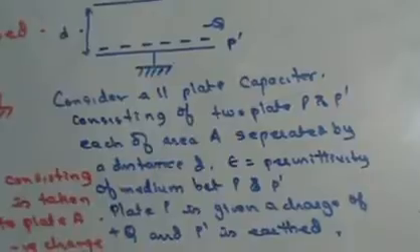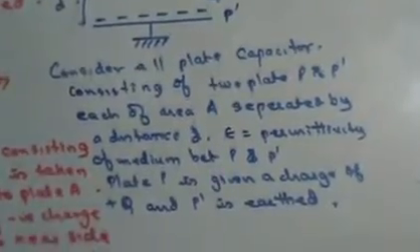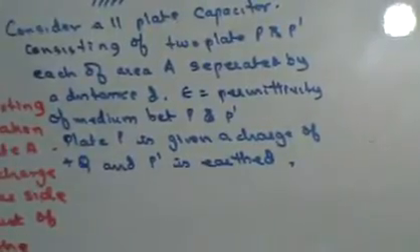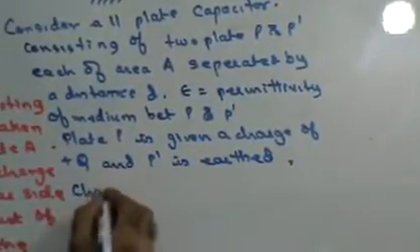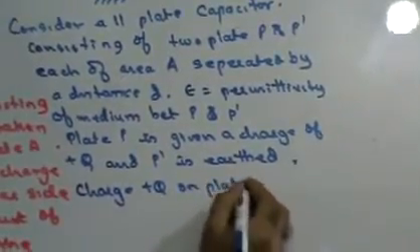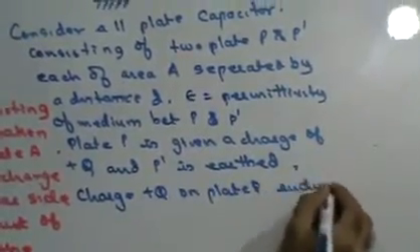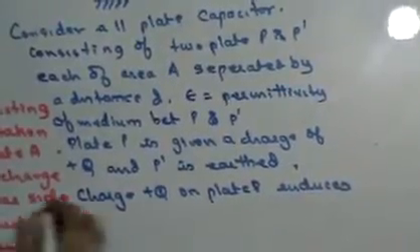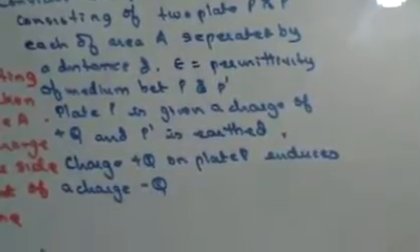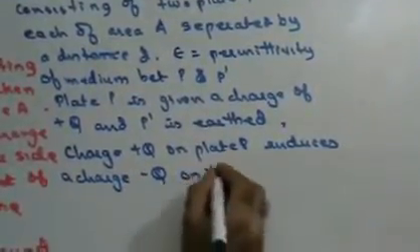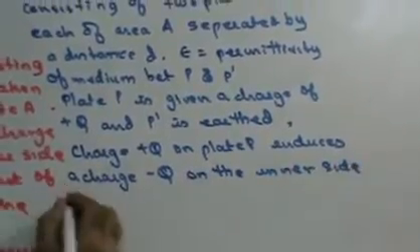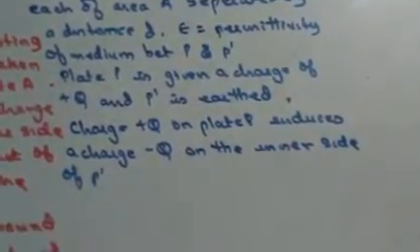So you made your normal parallel plate capacitor. So you would have charge plus Q on plate P. Charge plus Q on plate P induces a charge minus Q on the inner side of P bar, right?